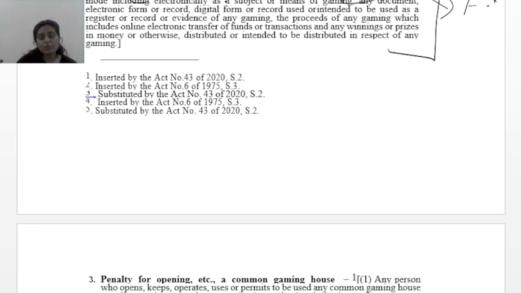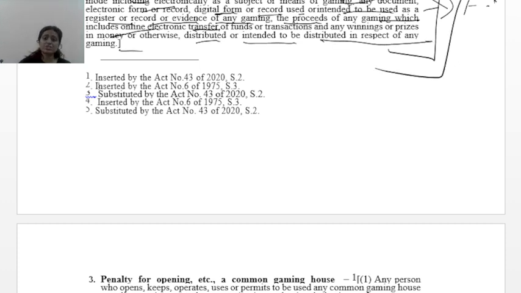Mode including electronically, as a subject or means of gaming, any document, electronic form or record, digital form or record, used or intended to be used as a register or record or evidence of any gaming, the proceeds of any gaming, which includes online electronic transfer of funds or transactions, and any winnings or prizes in money or otherwise distributed or intended to be distributed in respect of gaming. Now these are the instruments of gaming.